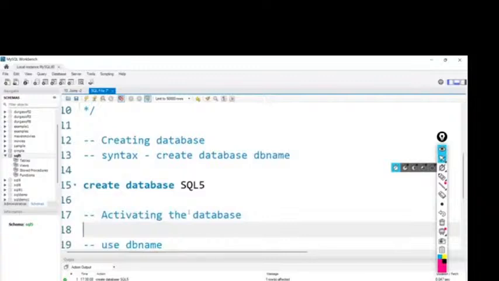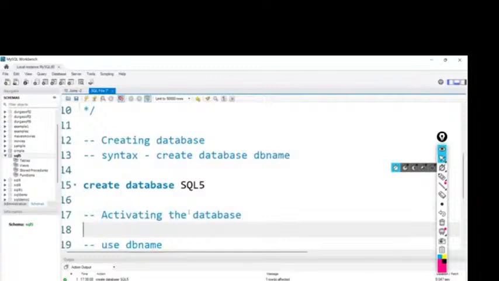So what is a data type? In every table we will have some columns, and for every column we will define a data type. By using data types only we will understand what kind of data we are able to enter in that particular column.